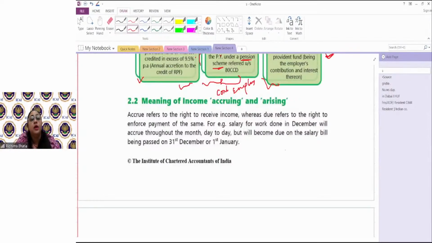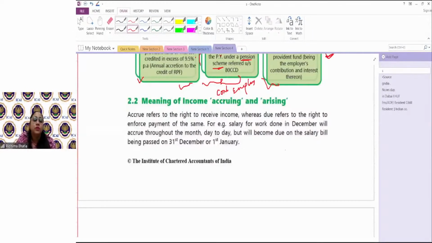The salary is getting accrued throughout the month, but I will be able to receive it only when on the last day of the month or maybe by 7th of the month, whenever they have said that it would be due to be received. Okay, so it is getting accrued every time when I'm working. जैसे मैंने salary किया, wherever I was salary किया, I'm saying whenever I go to give an employment service, I am getting the right to receive the income. But it would be due only once a certain time period has come.